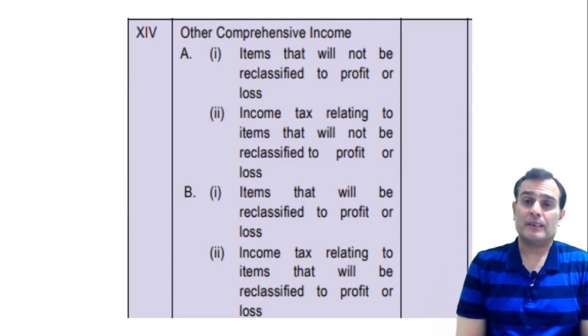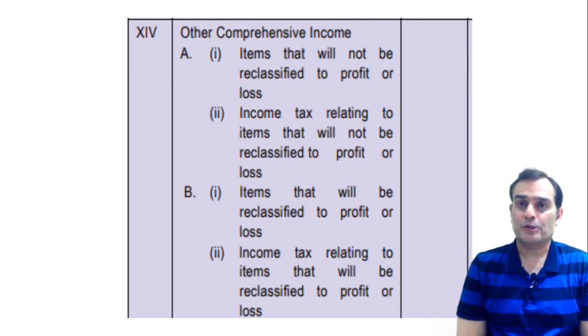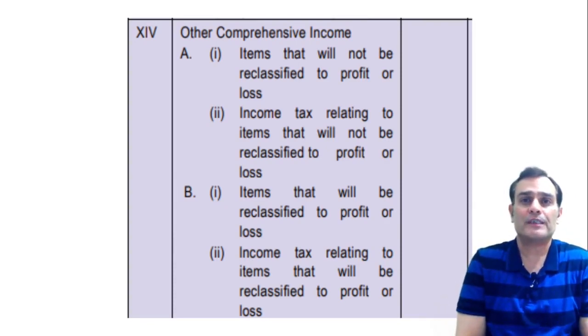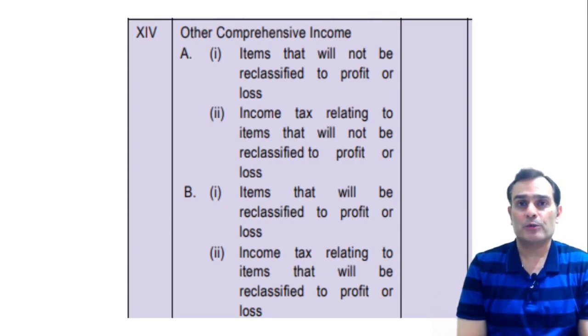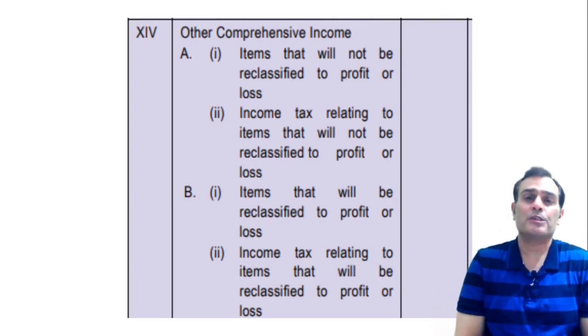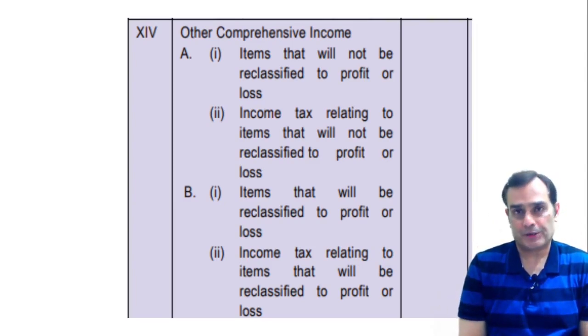Well, as you can see in the point number 14, I've taken an extract of the Schedule 3. The other comprehensive income is comprising of two components, A as well as B. Now, if you look at the point number A, it says items that will not be reclassified to the P&L, which means once you're going to take the item in point number 14A, then it is going to be accumulated in terms of statement of changes in equity. And on the derecognition of that particular item, that amount in the SOK is going to move from one particular component of SOK to another component, and which is basically, it's going to move to the retained earnings.